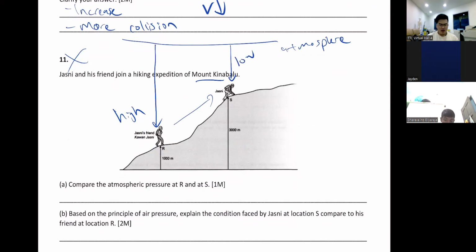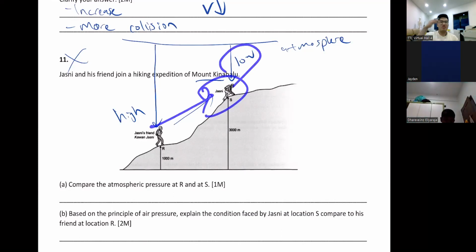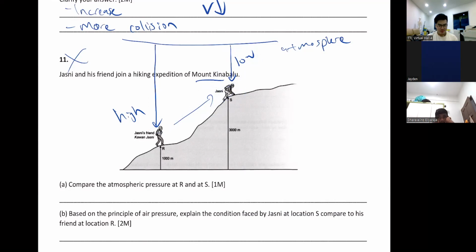So this is why when you go to very high mountains, your surrounding has very low pressure. It is very hard for you to breathe. Like I said, if you want to climb, let's say, the Himalayas, you can't breathe up there because it's so high. There's so little pressure, you cannot breathe normally, you will feel nausea. This is what we call altitude sickness. You feel very unwell, very sick, you feel like vomiting. That's what happens when you go to a high mountain.